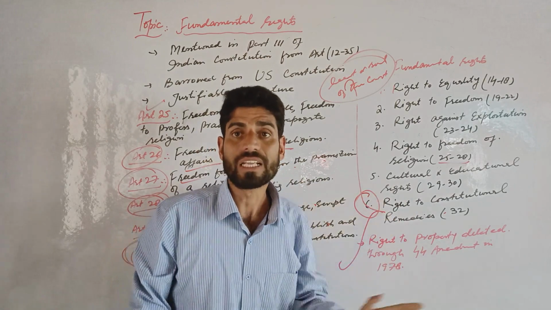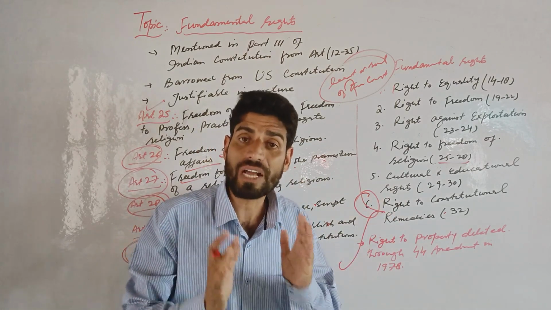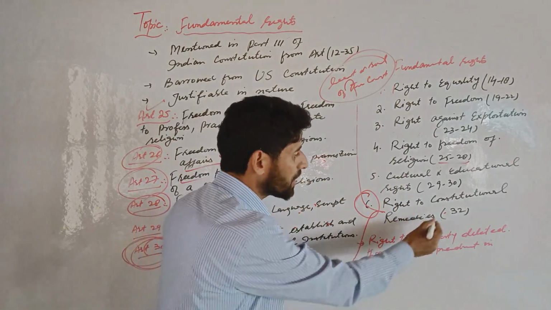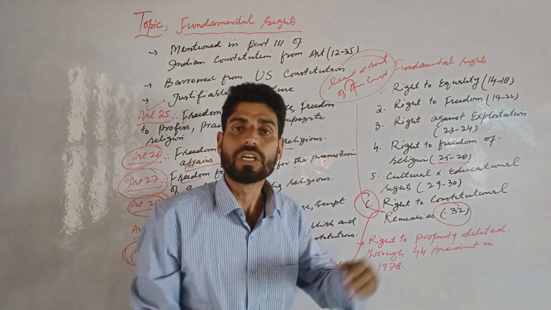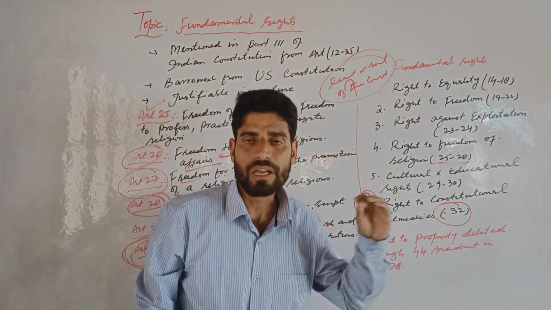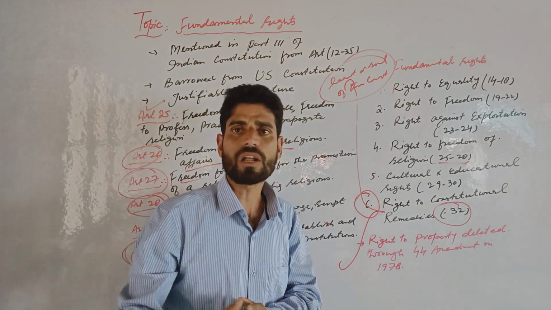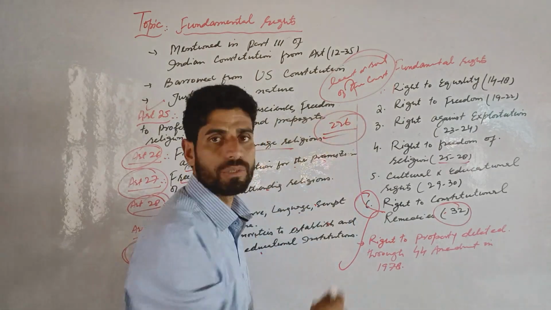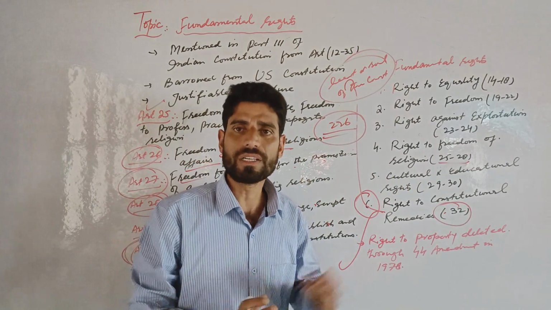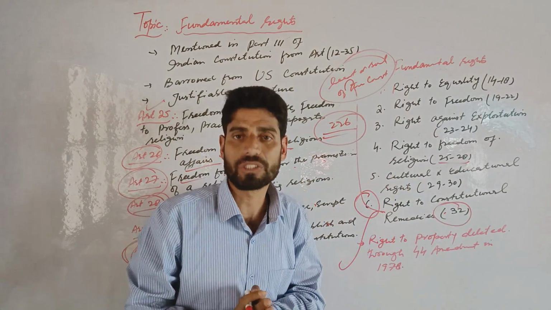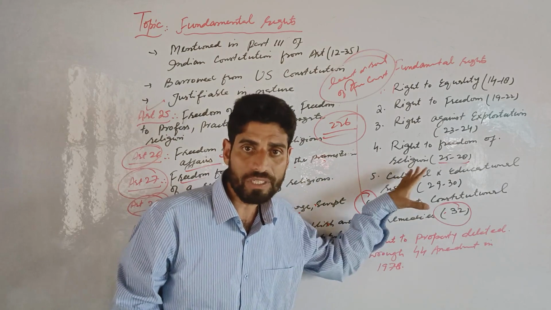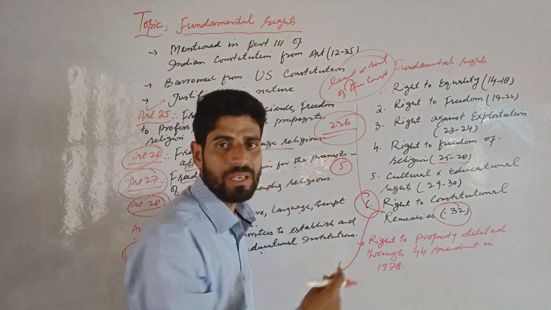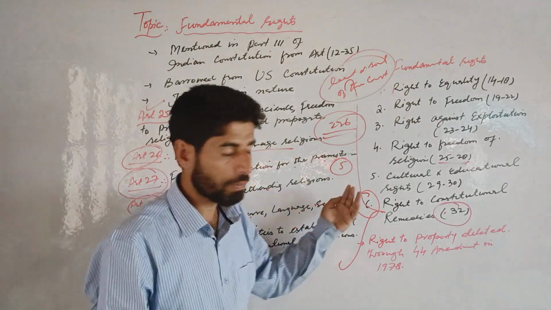As we know, the Supreme Court is the defender, protector and guarantor of the fundamental rights of the citizens. Under Article 32, the Supreme Court can issue orders, directions and writs. Under Article 226, the high courts of the country can issue orders, directions and writs for the enforcement of fundamental rights. The Supreme Court can issue writs in the nature of habeas corpus. 5 writs can be issued by the Supreme Court.